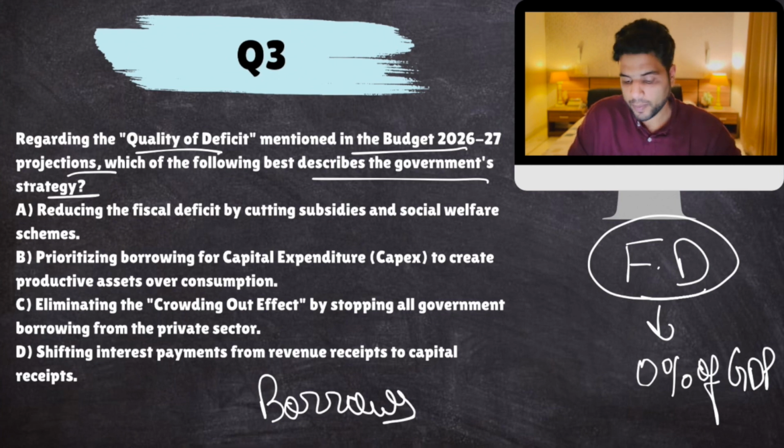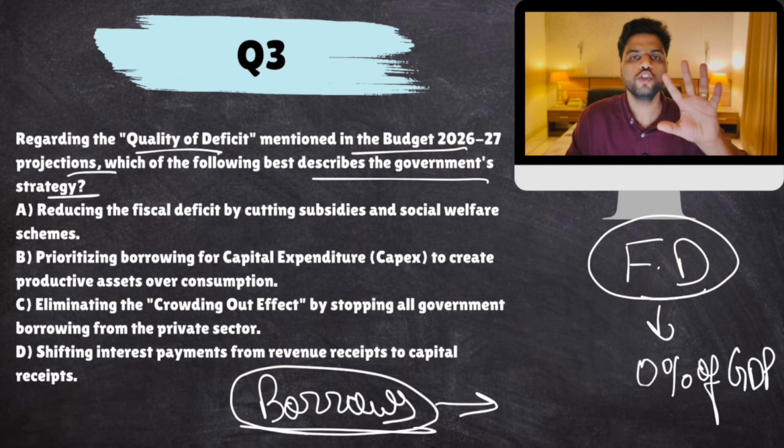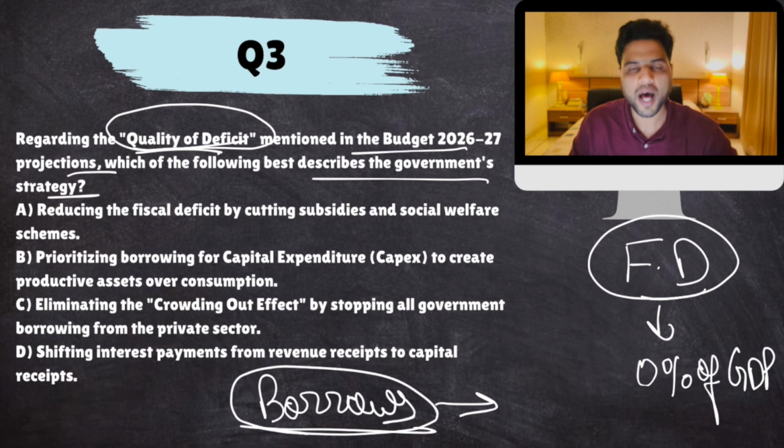Okay, but the thing is that this borrowing should be utilized towards useful, beneficial expenditure rather than wasteful, non-essential expenditure. This is basically showcased through quality of deficit. You are borrowing money to fulfill this deficit, but what is the quality of your extra expenditure? Where are your borrowings going?